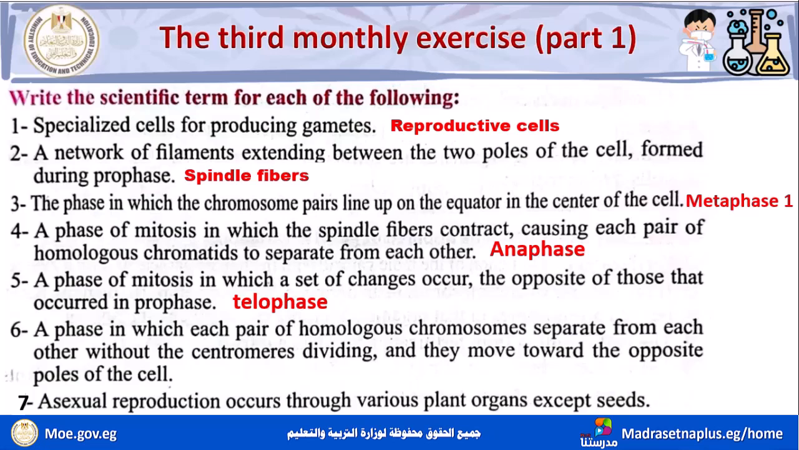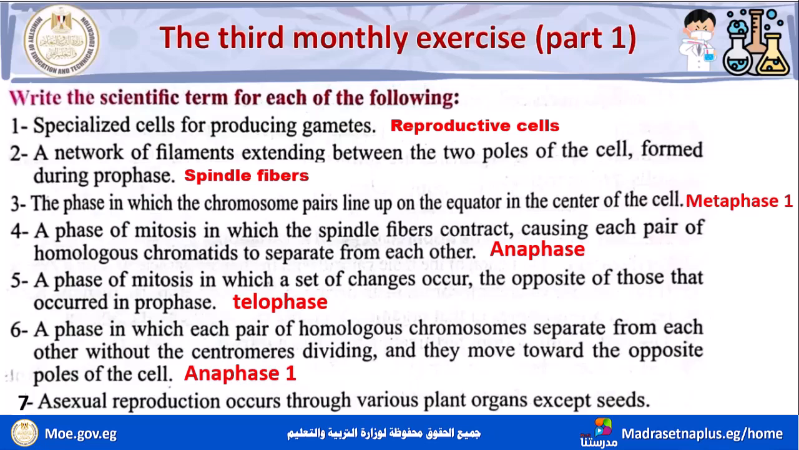Okay. Number 6, a phase in which each pair of homologous chromosomes separate from each other without the centromeres dividing, and they move towards the opposite poles of the cell. يبقى دي ايه؟ Anaphase 1. برضو هنا في الفيرست ستيج meiotic cell division.